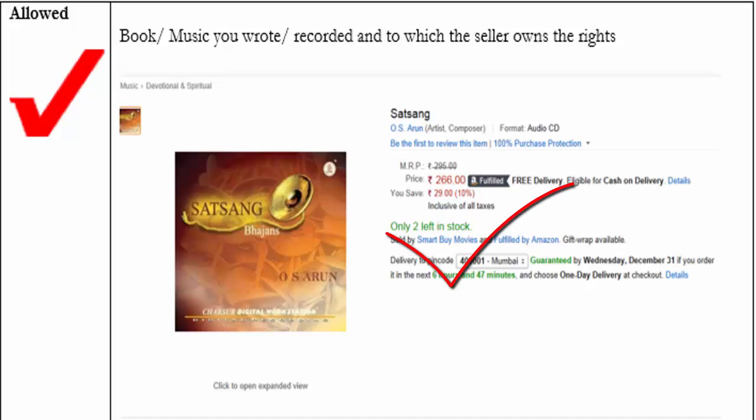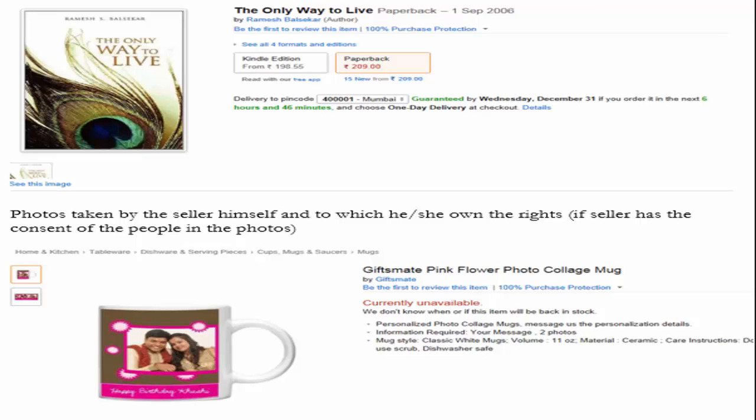If you have written a book or you have composed music which is your own, you own the rights to that music as a seller, so you are allowed to list that on the platform. Photos which have been taken by the seller himself and to which you, the seller, own the rights can be used on the product of your choice only after you have taken the consent of the people who are in the photograph itself.